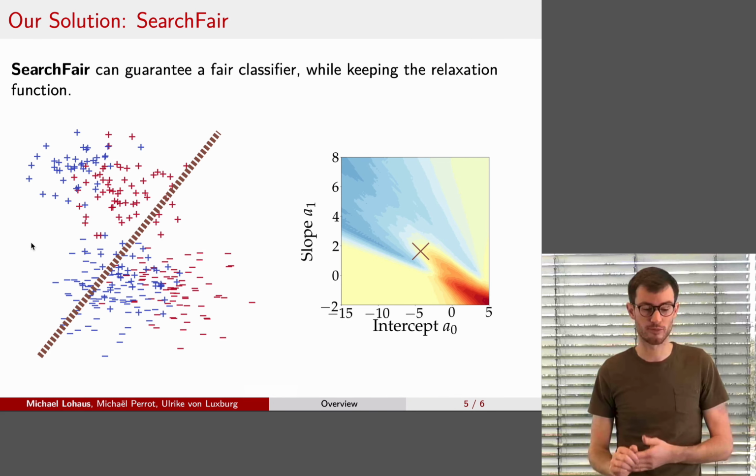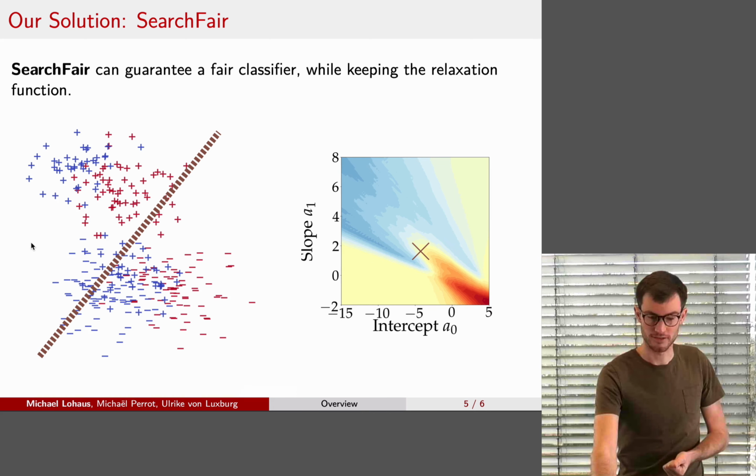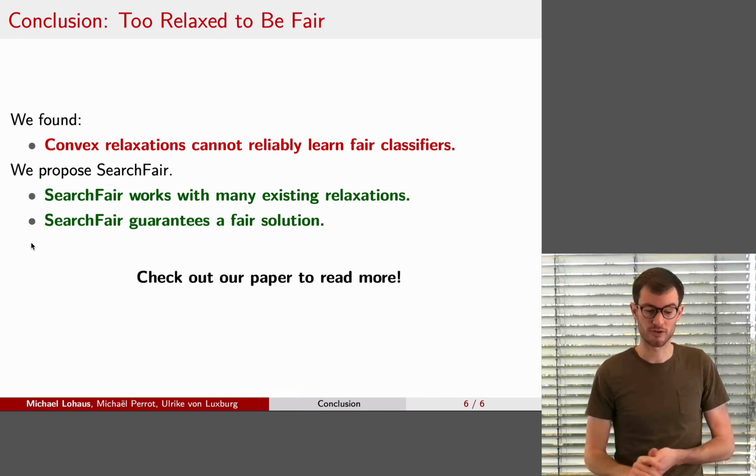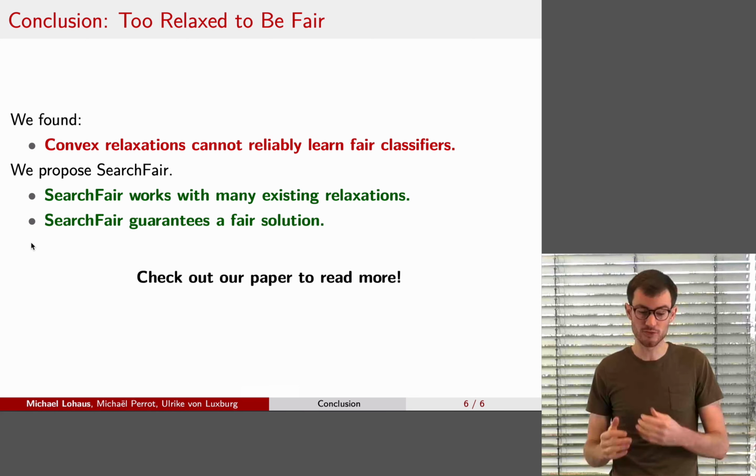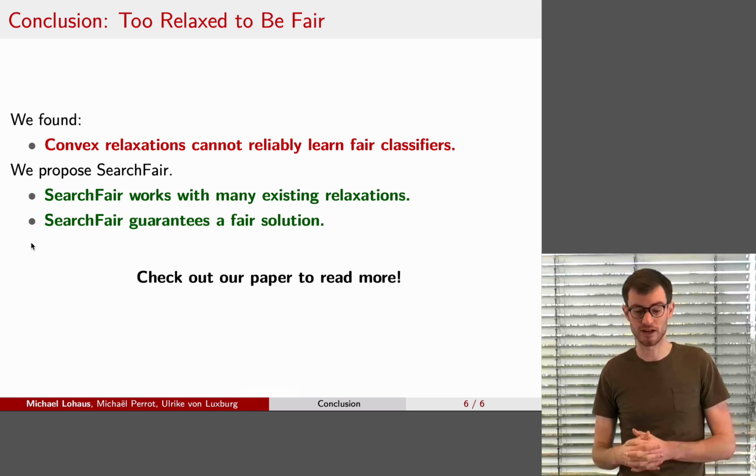Our solution to this problem is SearchFair, which can guarantee a fair classifier while still using the relaxation function in the method. So in conclusion, we found that convex relaxations cannot reliably learn fair classifiers, and we propose SearchFair that can guarantee a fair classifier while using many existing relaxations.